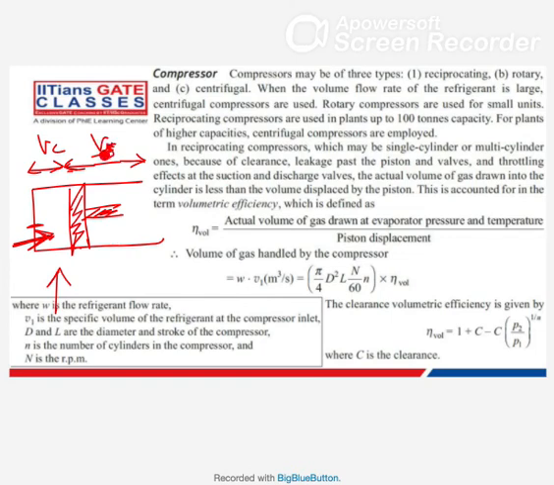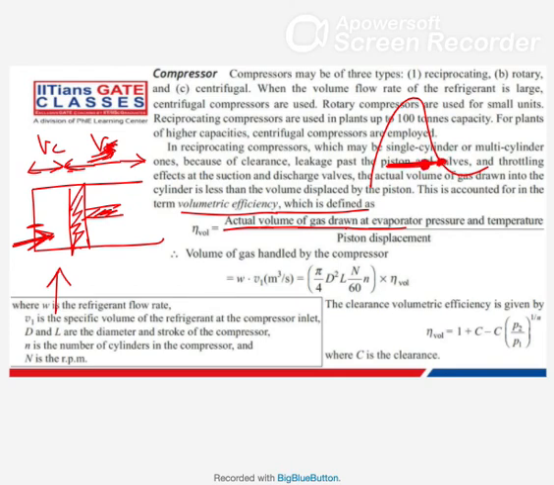Okay, less than this Vs value, less than this Vs value. In that particular case, there will be an efficiency defined, which is known as volumetric efficiency. This volumetric efficiency is defined as the actual volume of gas drawn, not liquid here, it will become vapor only, after evaporation at this stage.